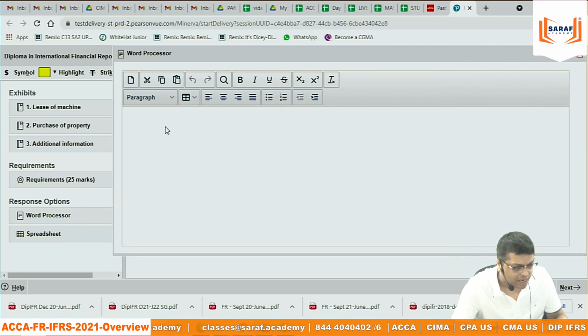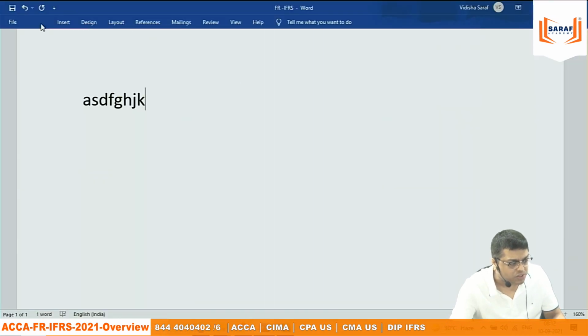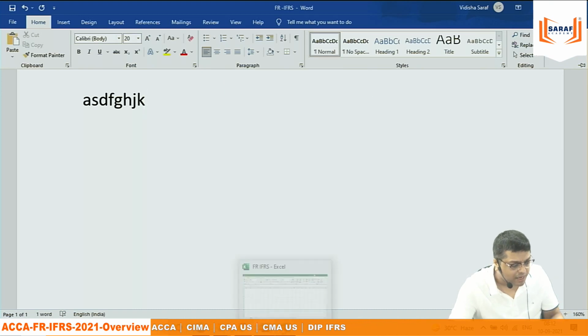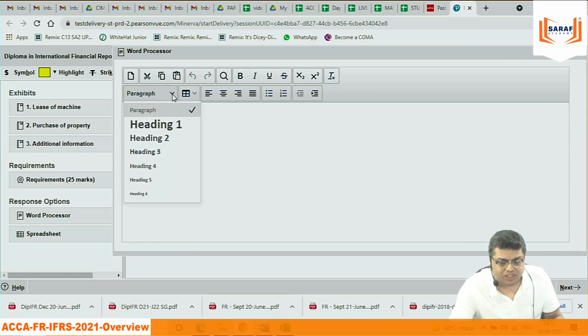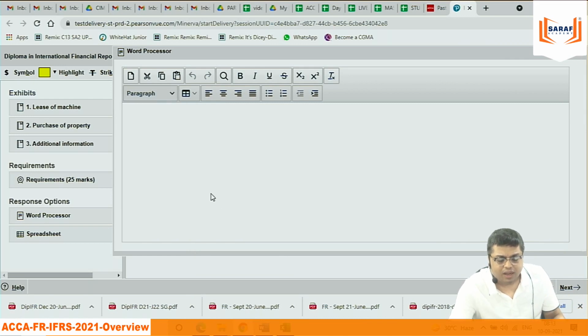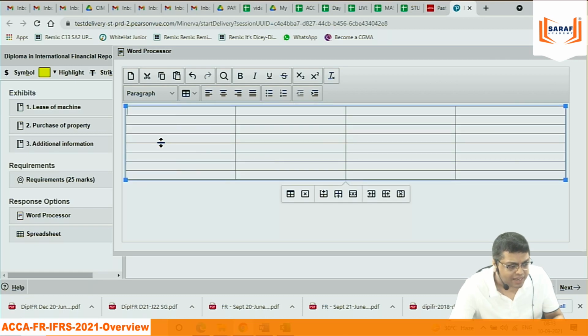So if it's a theoretical explanation, you will be typing. In a normal Windows setup, there are so many features possible. But in exams, the features are basic. You can make a table, you can do a paragraph structure, heading 1, 2. Normally, I don't want that many features. I just want bold, underline, or maybe adjustments. Or if I want to write in the form of a table, then I can make a table and start writing in the Word file in table format also.